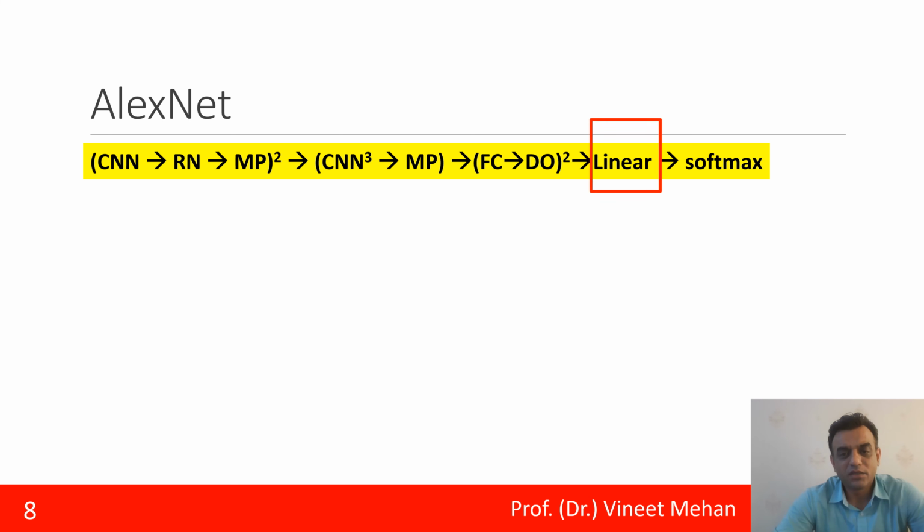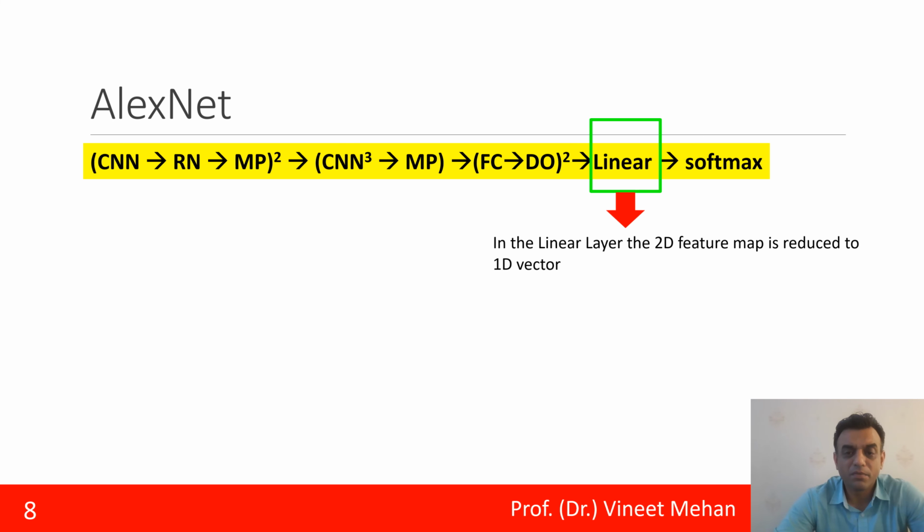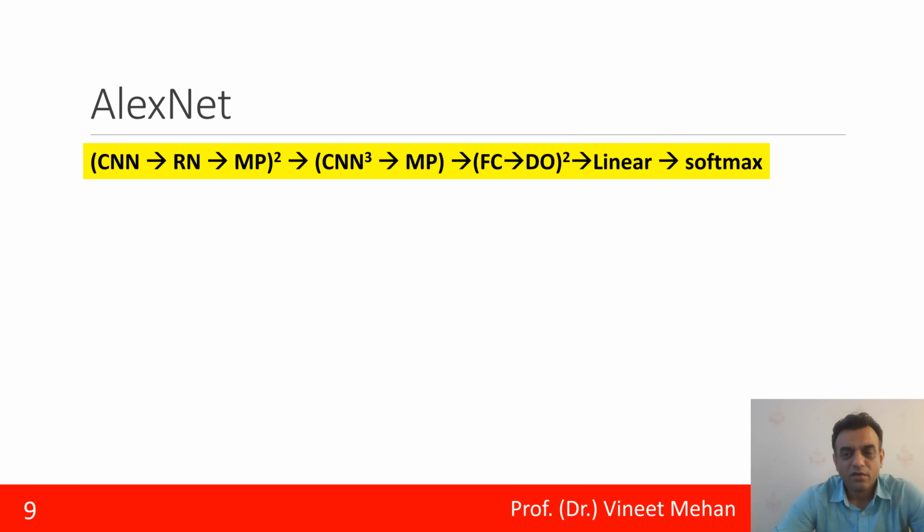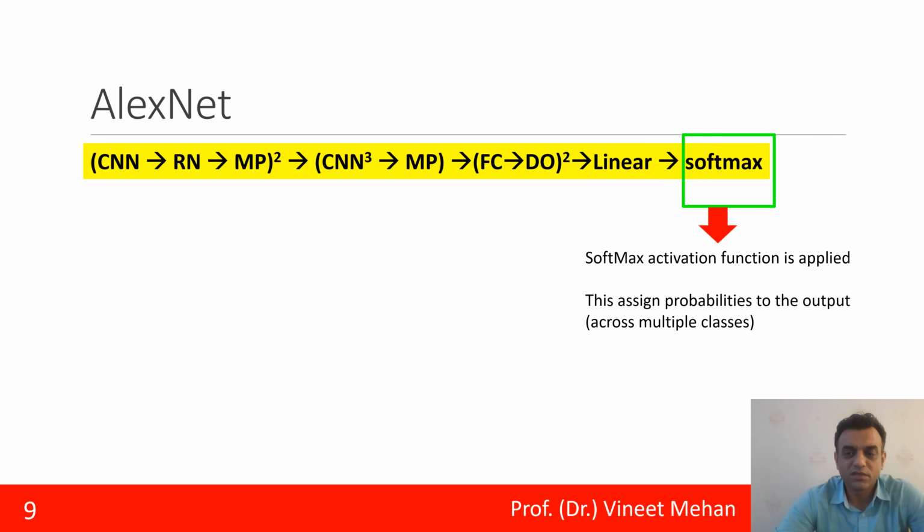Then the next part is the linear layer. In the linear layer, we have a two-dimensional feature map that was generated from the previous steps. So it will be converted into 1D. 2D to 1D conversion happens at this layer. Finally, we have softmax. This is an activation function. Just like we have step functions, sigmoid, ReLU, tanh activation functions, similarly we have the softmax activation function. What it generates is probabilities, and on the basis of probabilities, we'll be able to classify the things.